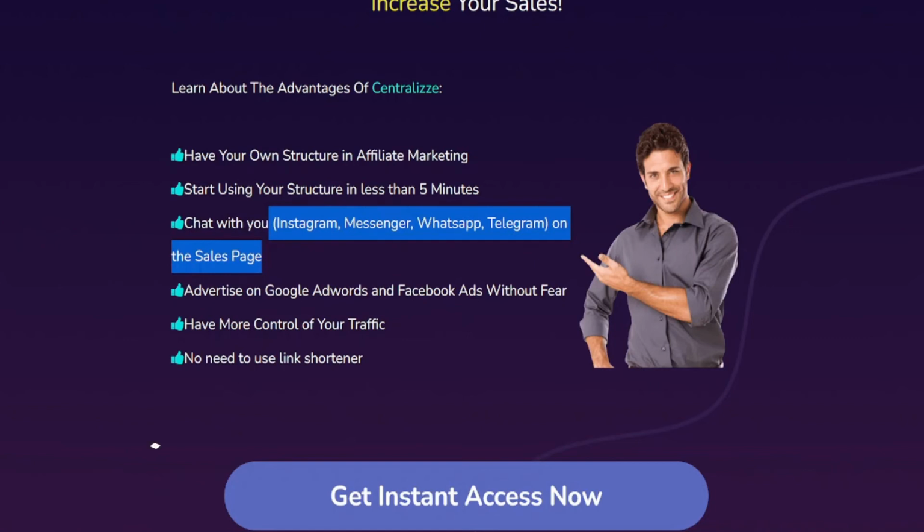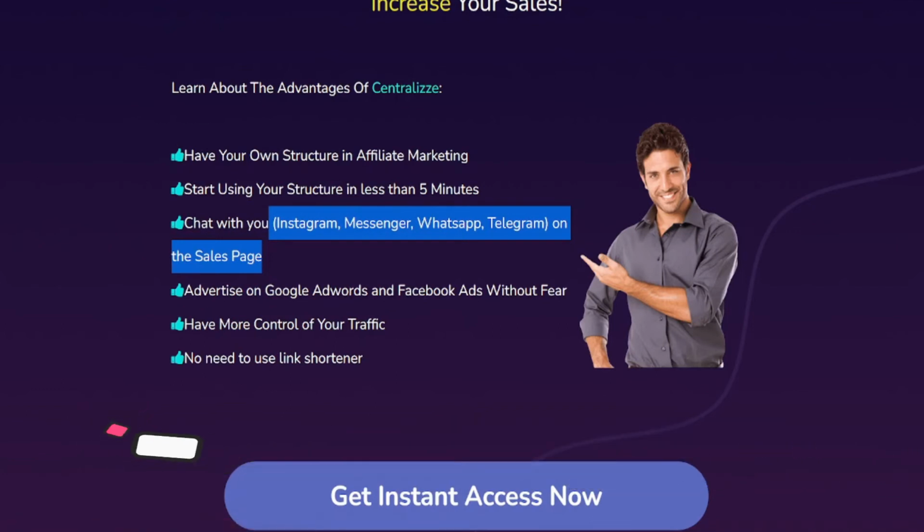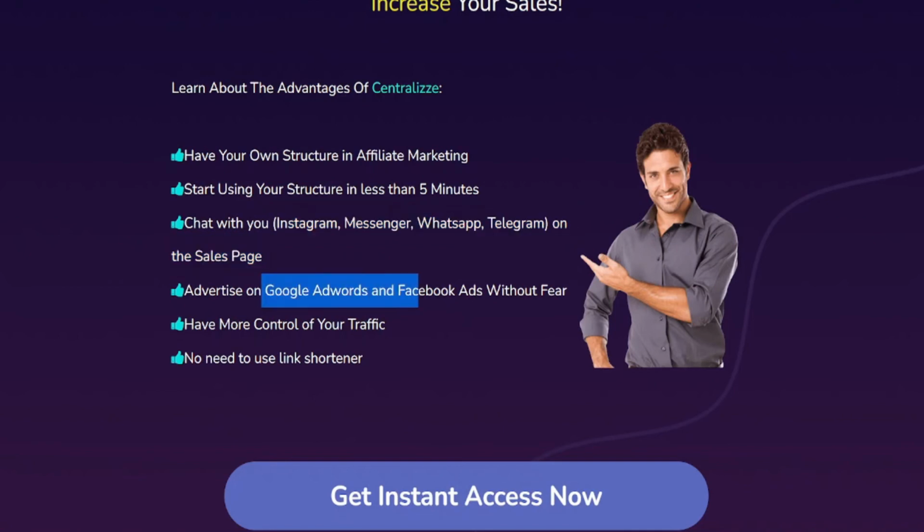We can also add Instagram, Messenger, WhatsApp, Telegram on our sales page. This is the biggest thing, because if our customers want to contact us with any doubts, we can integrate those chat systems in Centralize. And also we can advertise on Google AdWords and Facebook ads without fear.